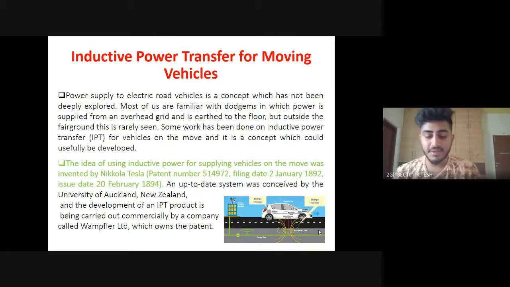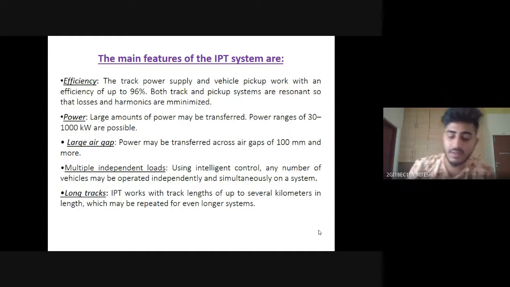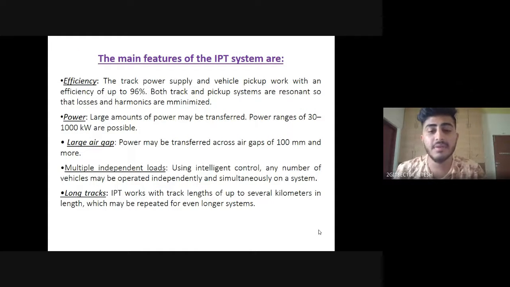The first coil is supplied with the energy, and since there is a large gap between the first coil and the second coil for mutual induction to happen, the frequency is slightly increased. And coming up to the features of this inductive power transfer.